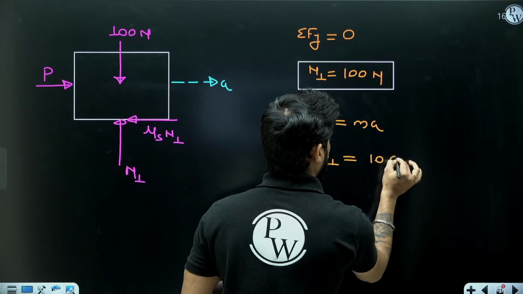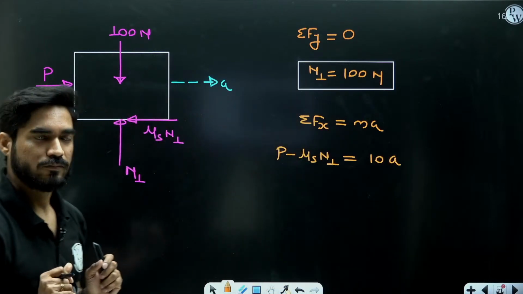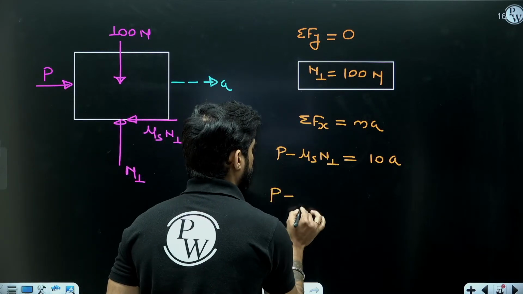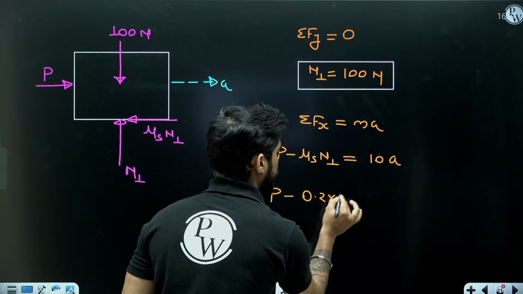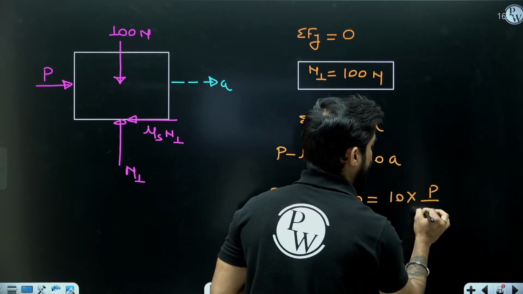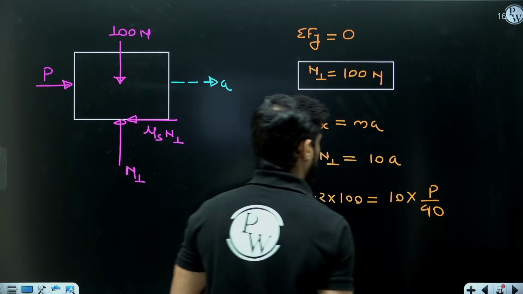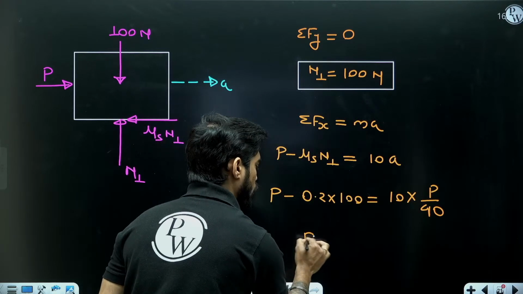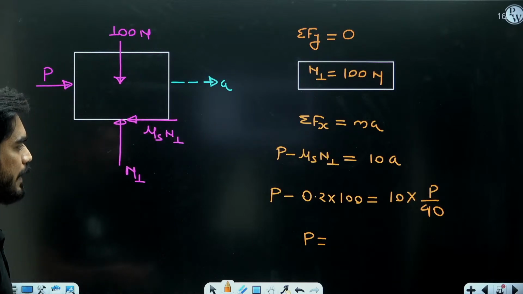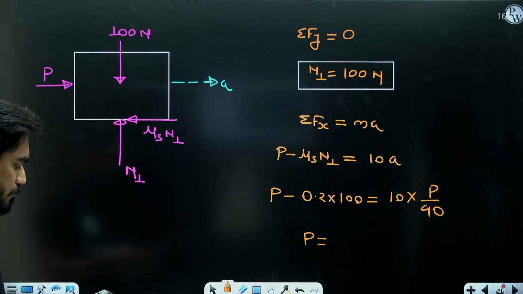What is m? 10 kg into A. Now put all the values here. So it will become 0.2 into 100 equals 10 into P by 40. Now in this equation there is only one unknown, P. So can you give me the value of P?